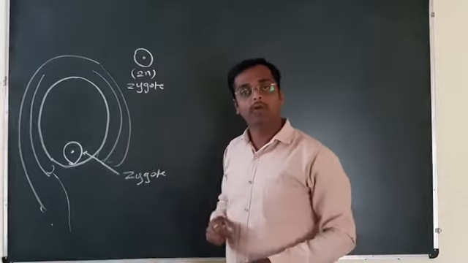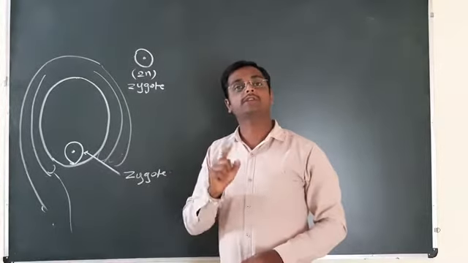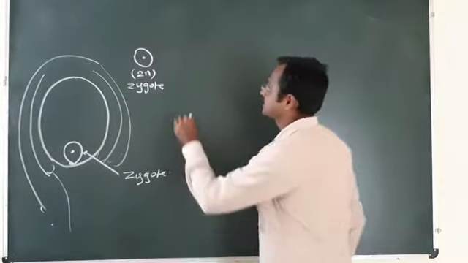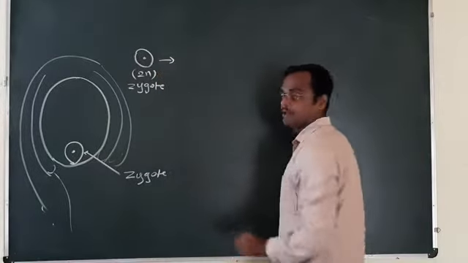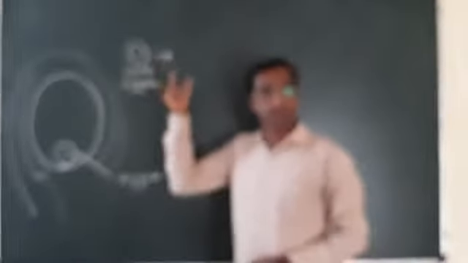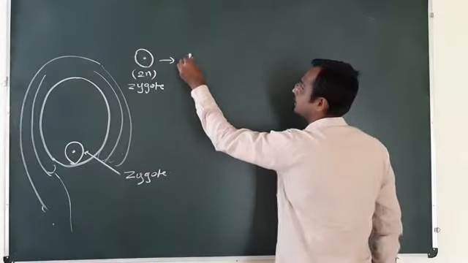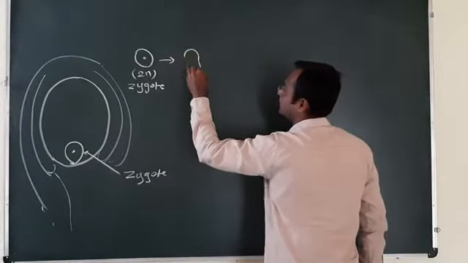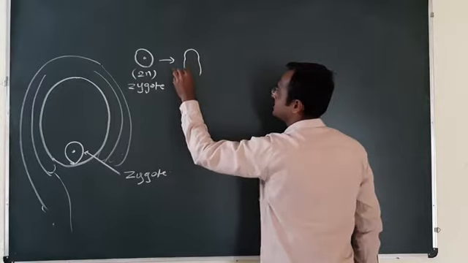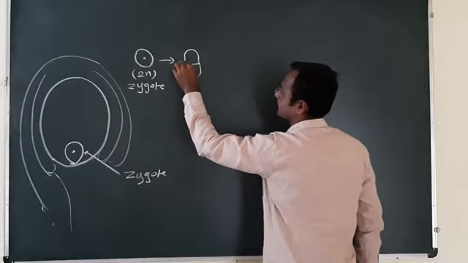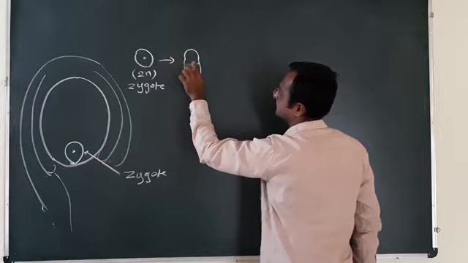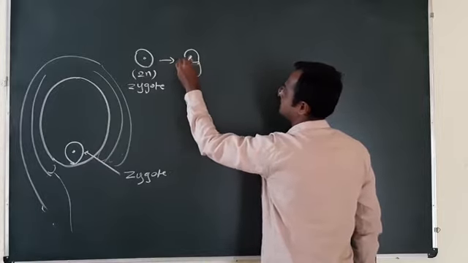This zygote undergoes the first cell division. The first cell division is unequal, forming the two-celled stage.